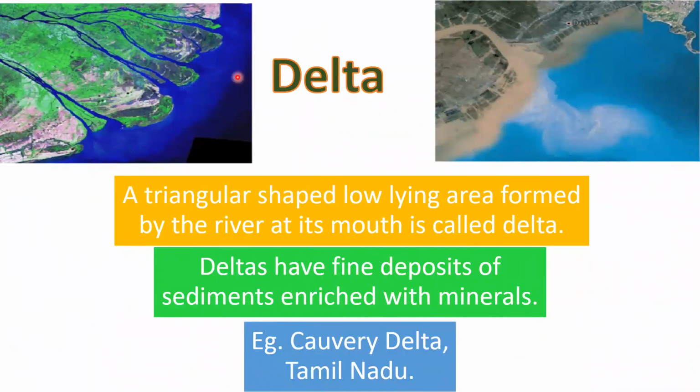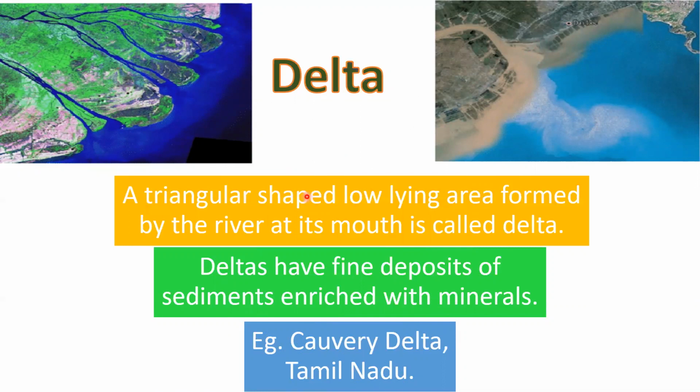This is a delta and this is an estuary. When the sediments are deposited by the rivers and the main river, because of the deposition, splits into different branches called distributaries, the triangular shape of sediments formed in between the distributaries is called a delta. When deltas are not formed because of the continuous erosional work of the waves at the mouth of the river, this place is called an estuary.